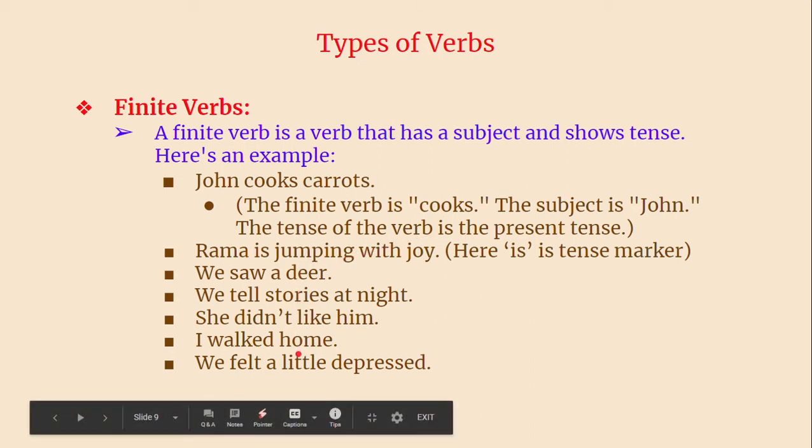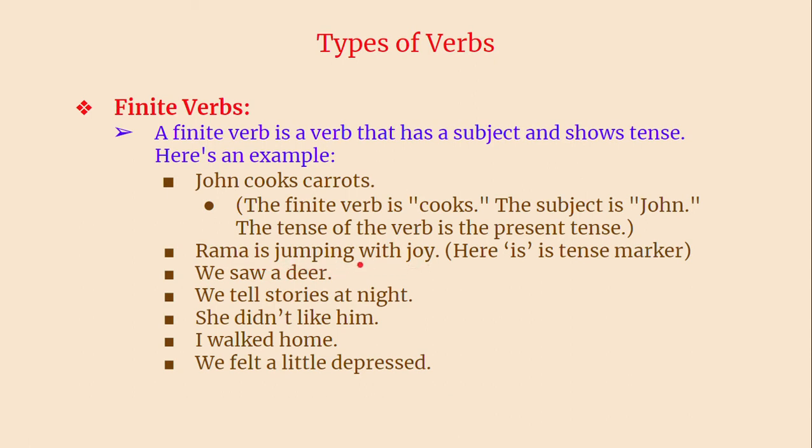In the same way, there are other sentences. I have given you some examples. Rama is jumping with joy. How do you know that it is in present progressive or present continuous tense? It is because we have the helping verb is and the verb in the being form. These two words tell that it is in present continuous tense. So these are finite verbs. We saw a deer. So saw is the verb's past form. So it is in simple past tense. We tell stories at night. Tell is simple present tense.